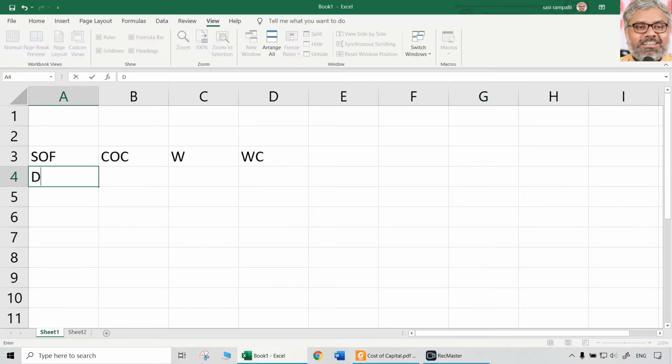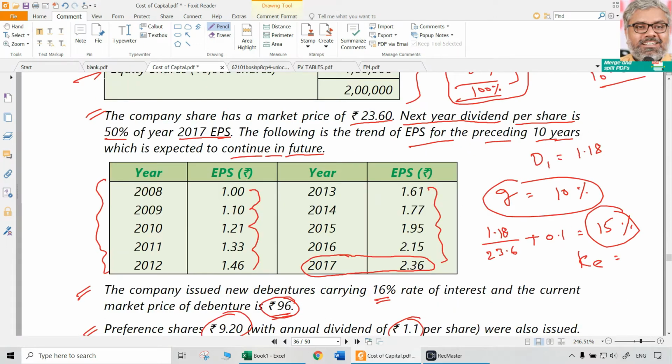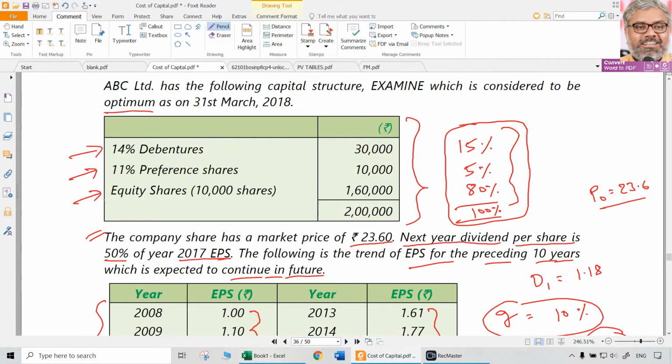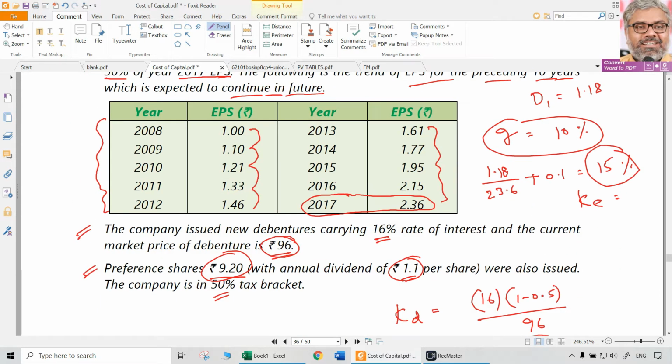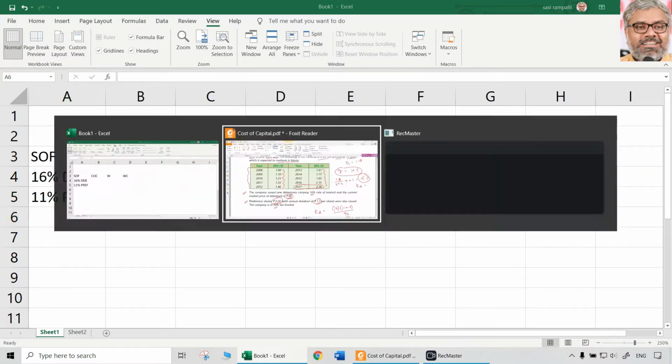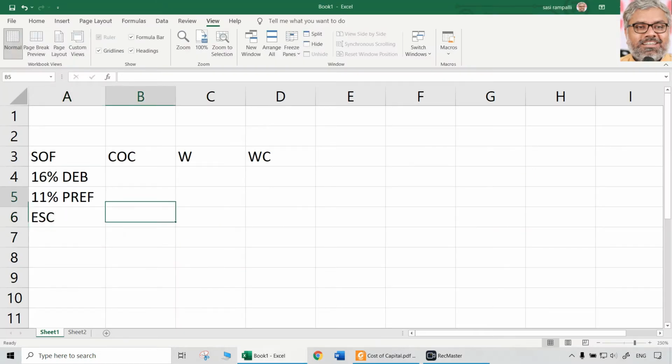So let us take the sequence which we already have. One is debentures, but it is not 14% debentures. You have to write 16% debentures. This is not existing. We are talking about new. So 16% debentures is one. Then the second one is, I think, 11%, because 1.1 per share is given. So 1.1 on 10 rupees, let us say, could be the face value, will naturally be 11%. So 11% preference shares, but these are new preference shares, not the same ones. The percentage dividend may be the same, but that does not mean they are existing shares. They are new shares, no problem. Then equity share capital, whatever it is.